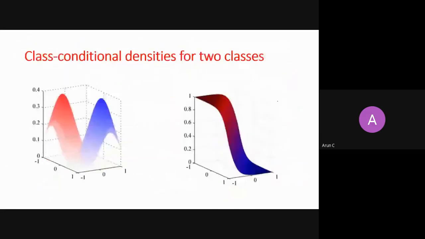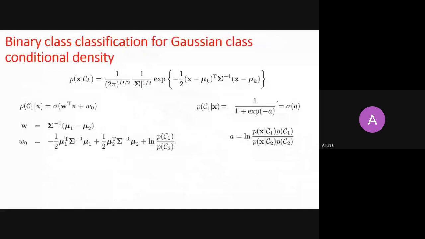So we have gone through all this, and this is what I'm talking about. We have written the probability of C1 given x in linear terms, and this W is defined by this one, right? To find out W, what do you need to calculate?